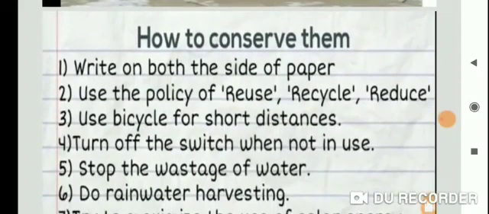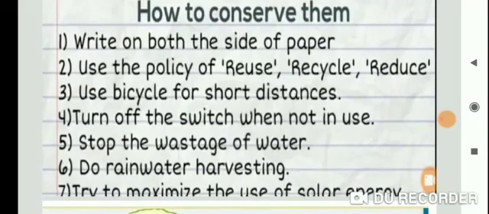Now, how to conserve water? Write on both sides of the paper. Use the policies of reuse, recycle and reduce. Use the bicycle for short distances and turn off the switch when not in use. Stop the wastage of water. Do rainwater harvesting. Try to maximize the use of solar energy. So this is how to conserve them.